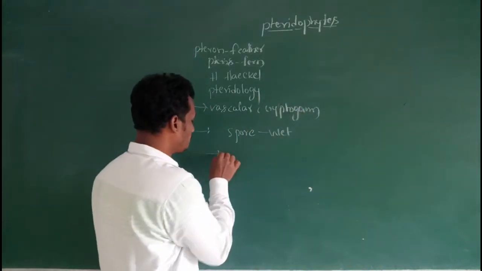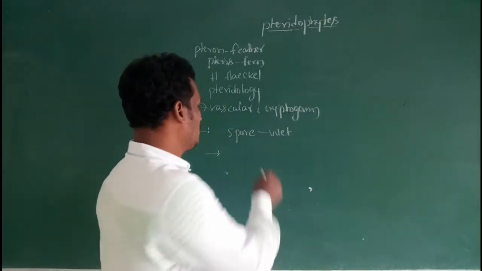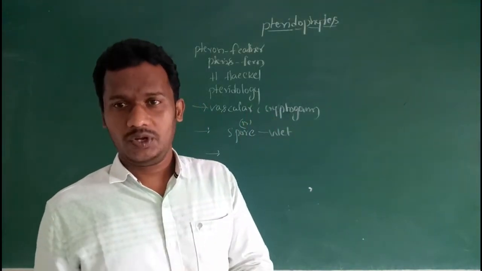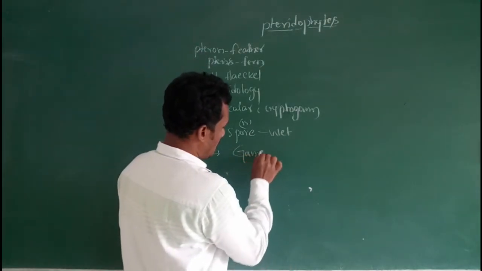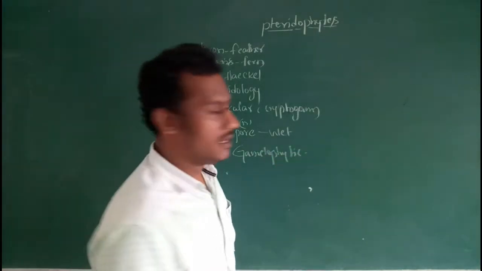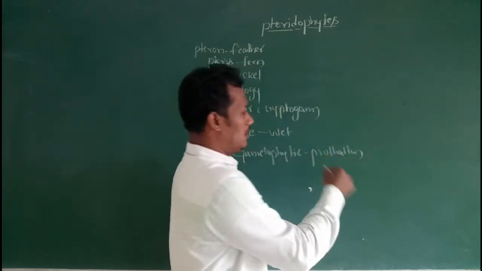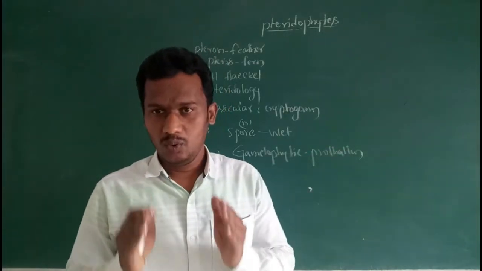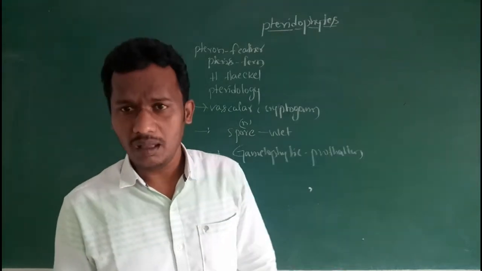Next, these spores are haploid. Haploid spores germinate and produce the haploid gametophytic body, which is nothing but the prothallus. The prothallus also requires cool, damp and shady localities for growth into adult plants.